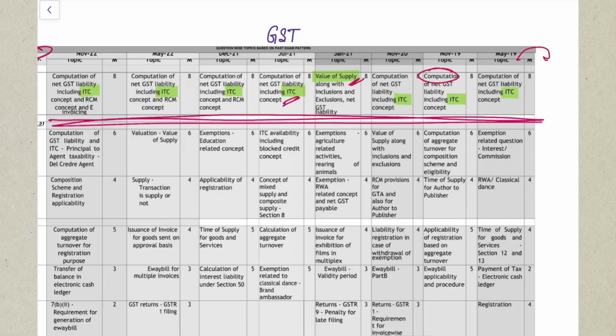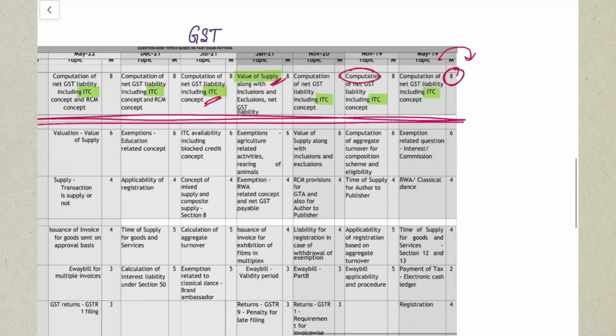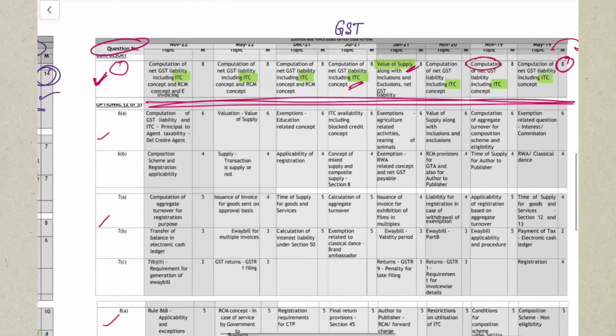So in your exam also you can expect that your question number 5 will be from ITC chapter only, and that will be a computation sum which will come for around 8 marks, and you can secure that. This 8 marks you can secure. So the ITC chapter becomes very important.